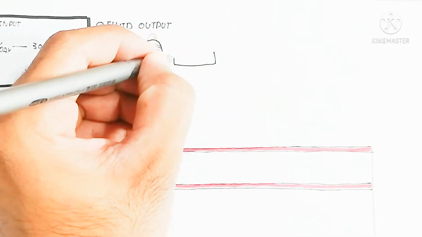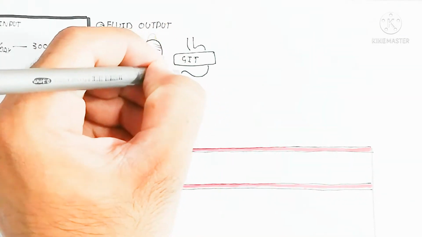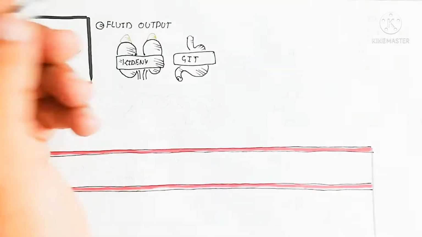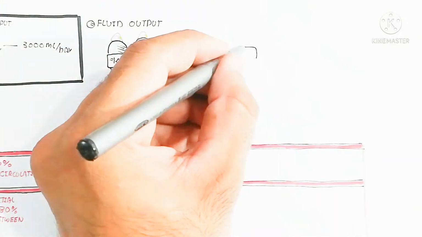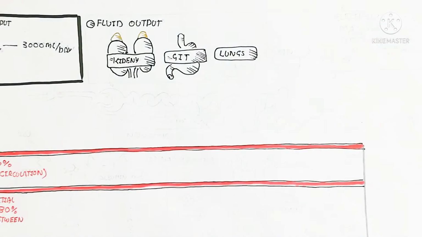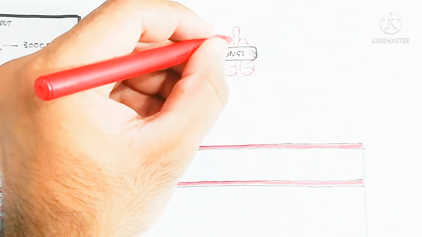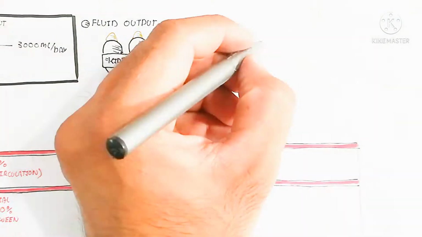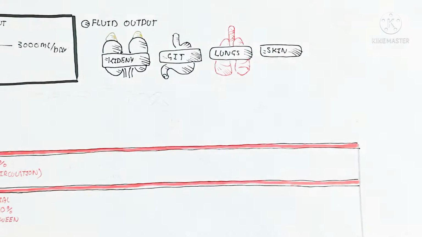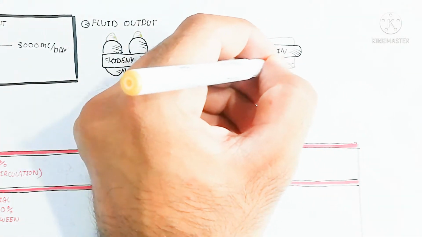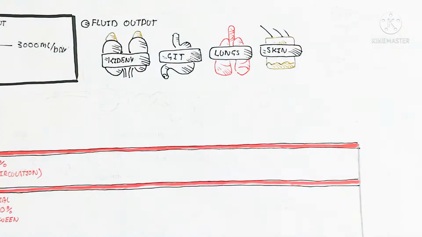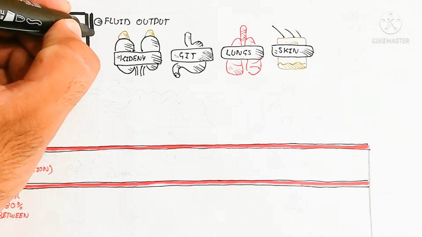For example, the fluid output is the kidney, which produces urine as an excretory product with urea and other waste, and the gastrointestinal tract produces mucus as well as secretions. The lungs, for respiration, breathe out and produce evaporation of water.